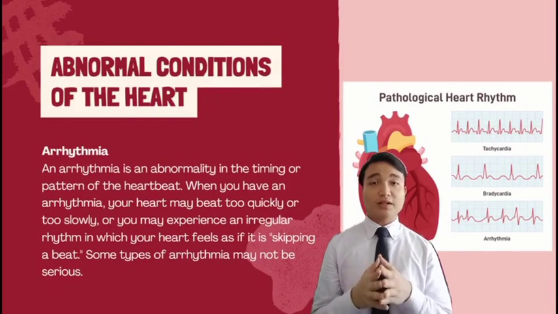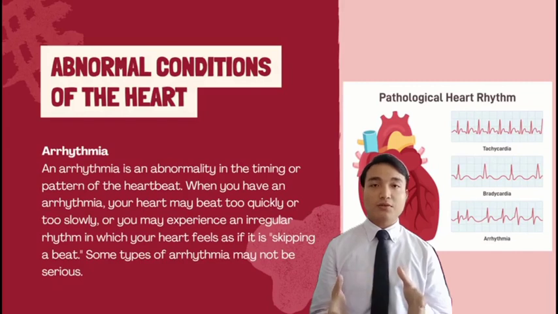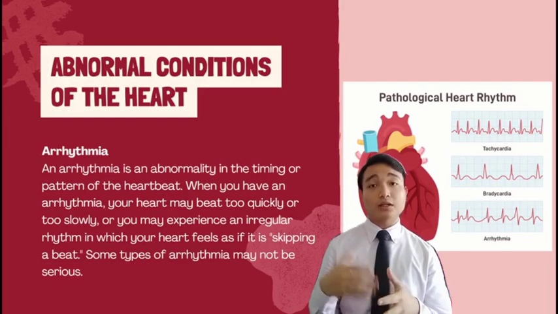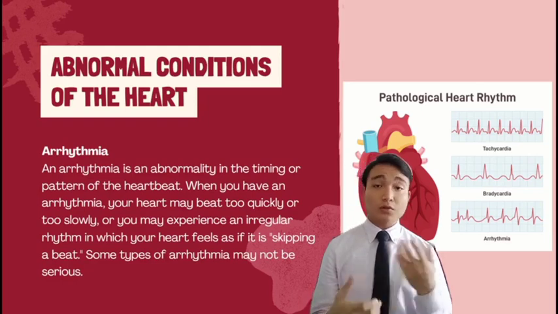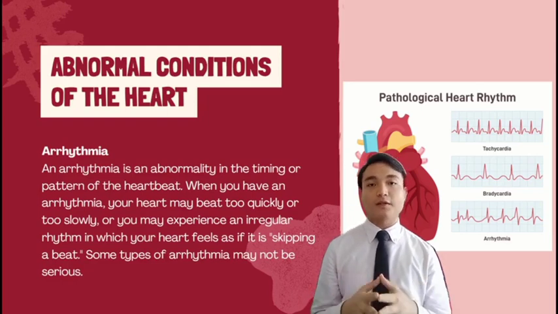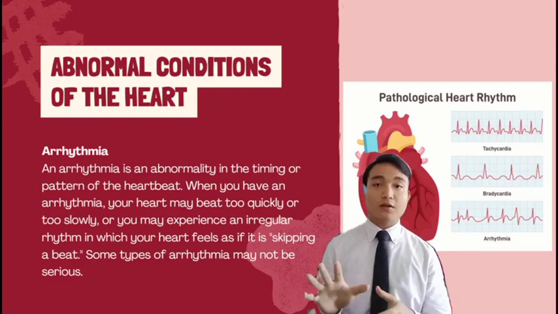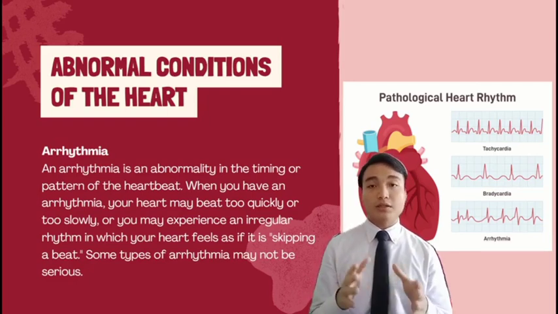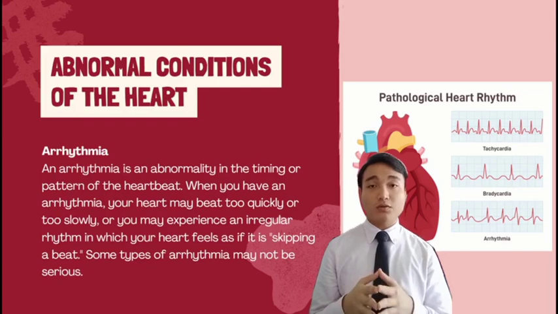Finally, we would like to explain regarding the abnormal conditions of the human heart. One of the examples is the condition known as arrhythmia. Arrhythmia is a heart rhythm abnormality. Now, this can either be due to the fact that the heart is beating too slowly, which is called bradycardia, or too quickly, which is called tachycardia. The most common cause of bradycardia is intrinsic disease within the conducting tissue of the heart, and this is normally treated with a pacemaker.